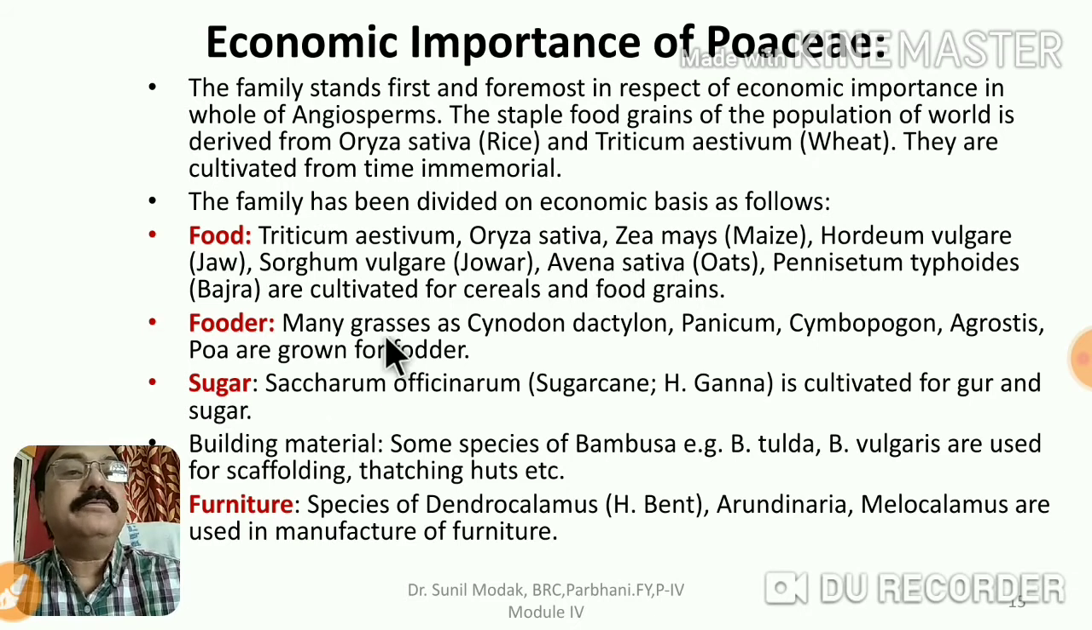Then fodder: Cynodon dactylon, Panicum, Cymbopogon, all these are fodder grasses. Then sugar, like Saccharum officinarum, which gives us sugar and jaggery. The building material is bamboo particularly. Various species of Bambusa are used for thatching huts and for scaffolding. Then various types of furniture, Dendrocalamus and the like; these different species are used for making furniture.